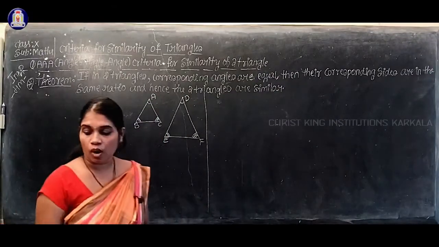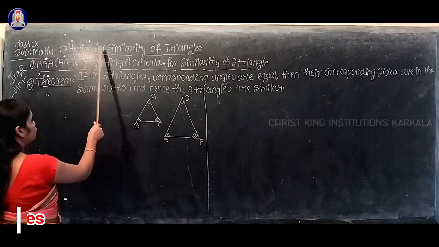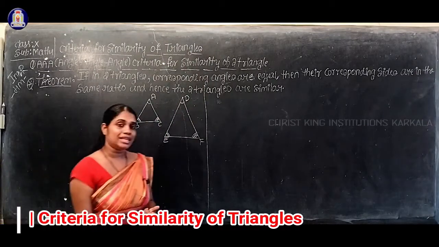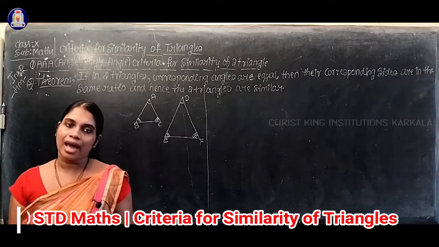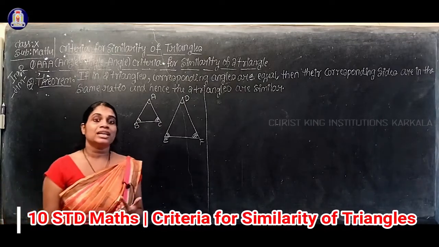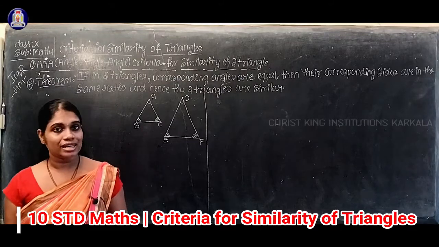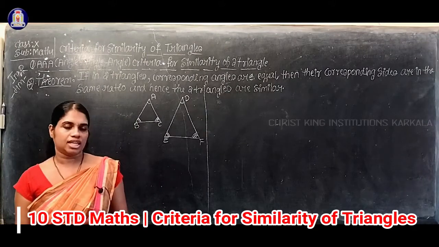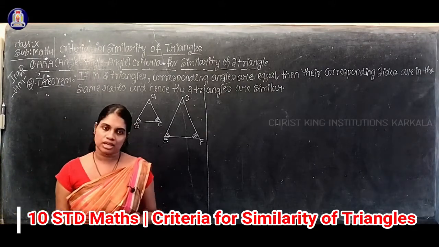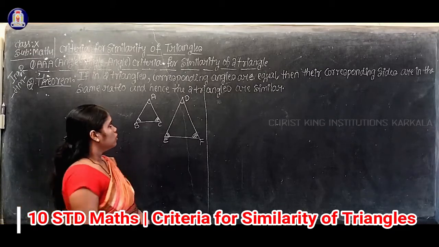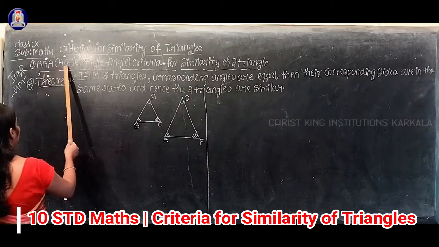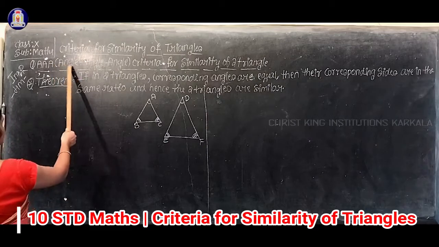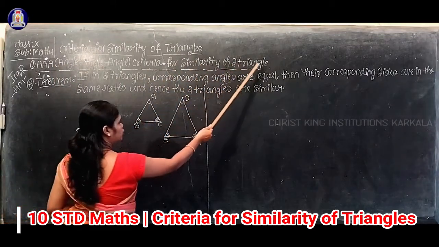In today's session, we are going to discuss one of the new topics, criteria for similarity of triangles. There are three criteria: AAA criteria or angle criteria, SAS criteria or side-angle criteria, and SSS criteria or side criteria for the similarity of triangles. First we'll discuss the angle criteria, that is the AAA criteria for similarity of two triangles.